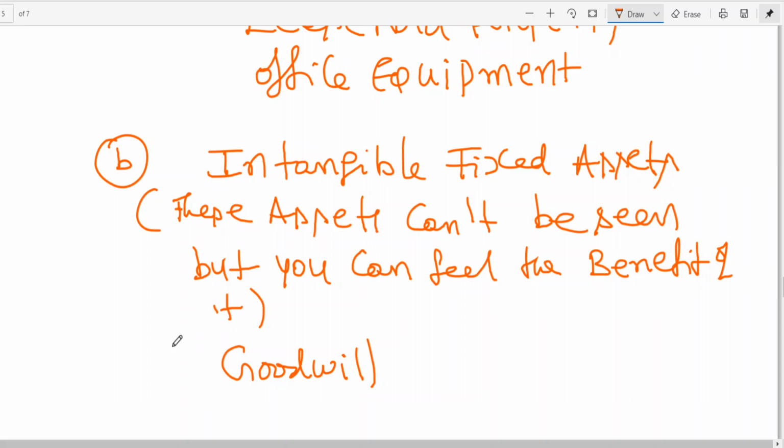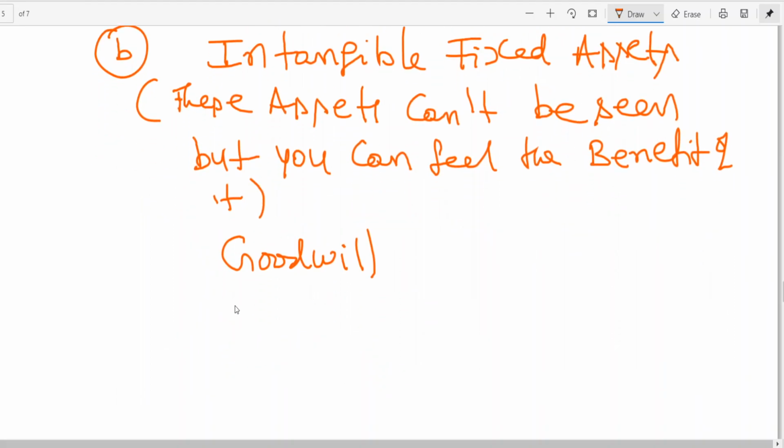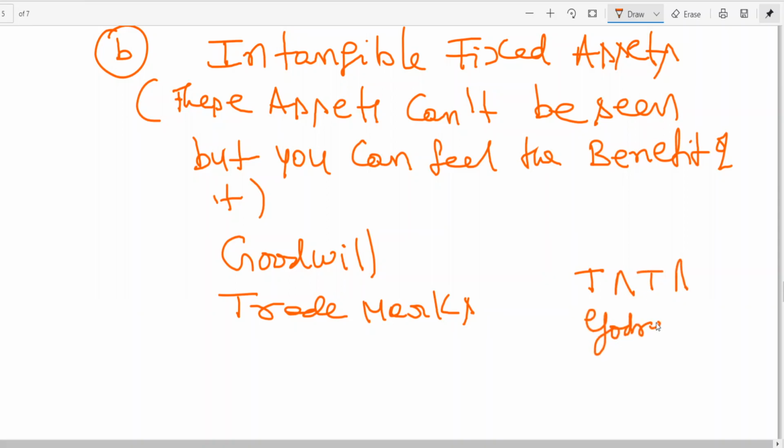Then next, after goodwill, we say trademarks. Like you see Charms label, or you can see Tata product, Godrej. These examples can be taken as trademarks. We say brand.